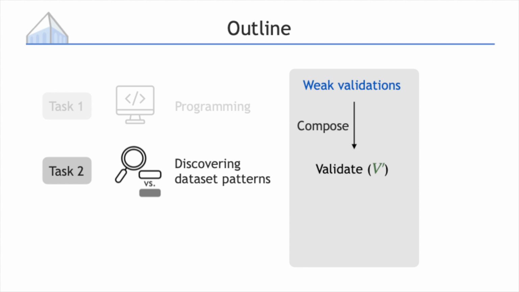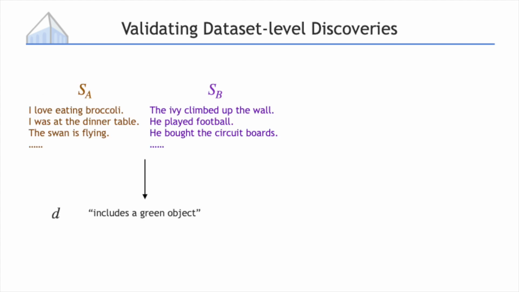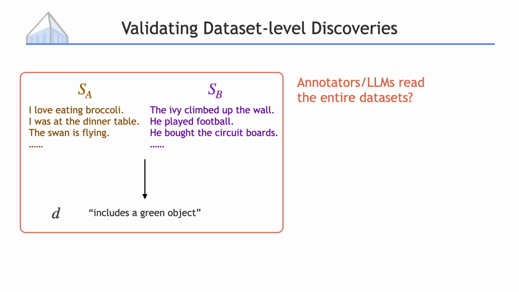I will first talk about how to validate dataset-level properties by composing weaker validations on individual data points. Because we decompose it into something simpler, we're able to make validation cheaper by not having the humans in the loop. Here is a reminder of what our task looks like. We have got SA and SB, and we want to generate a discovery D for their differences. The typical way to validate the discovery D is to hire annotators to check if the discovery is right, or to ask a language model to read the entire dataset. However, humans take a very long time, and datasets are usually too big to fit into a language model's context window.